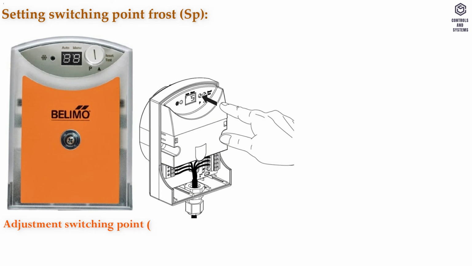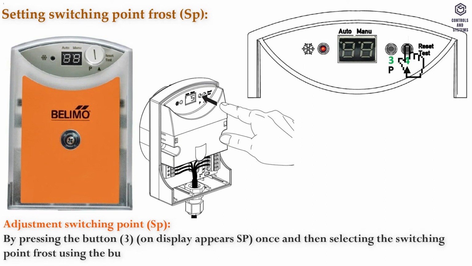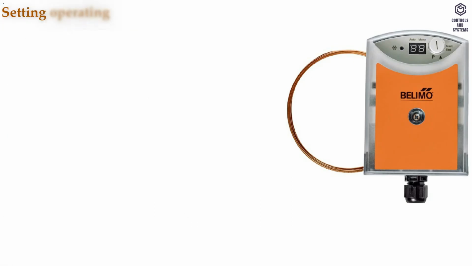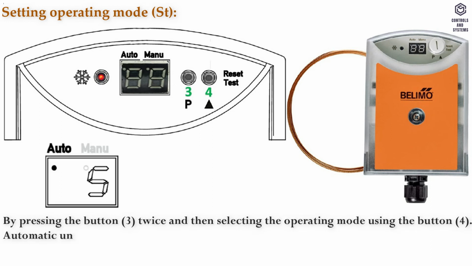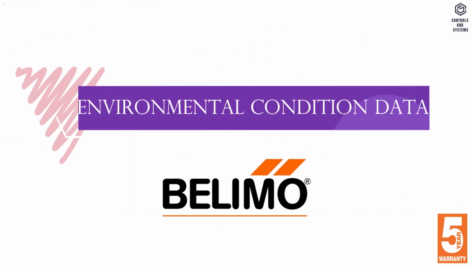Setting switching point. Frost adjustment switching point, by pressing button 3. On display appears SP once, and then select the switching point frost using button 4. Values are rotational, with automatic transfer of values after 2 seconds. Setting operating mode, by pressing button 3 twice and then selecting the operating mode using button 4. Automatic unlocking AT: function as temperature monitor. Manual unlocking HD: function as temperature limiter.